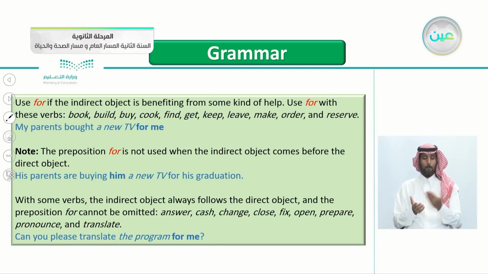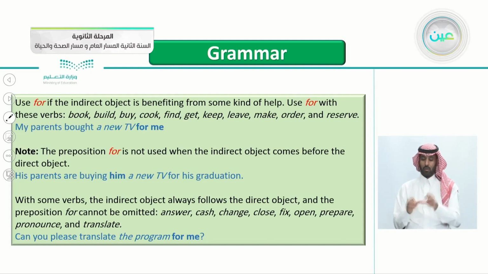For example here, my parents bought a new TV for me as a favor. Again, my parents bought a new TV for me. So I benefited by getting the TV. Note the preposition for is not used when the indirect object comes before the direct object, same as to. His parents are buying him a new TV for his graduation.